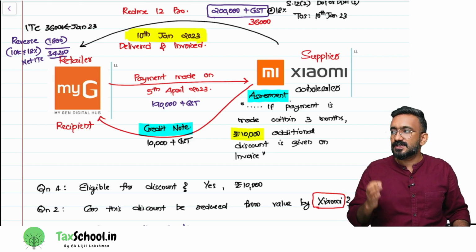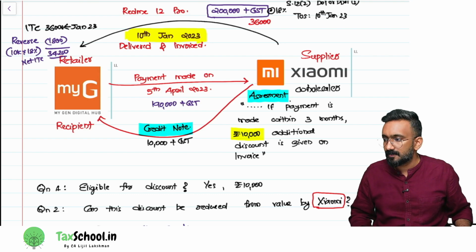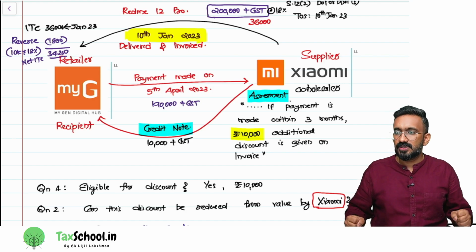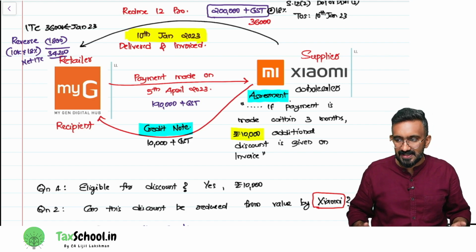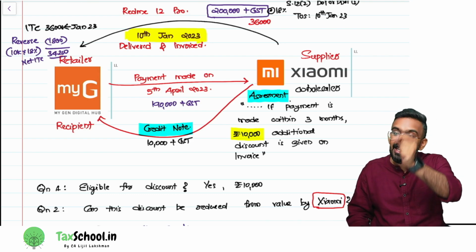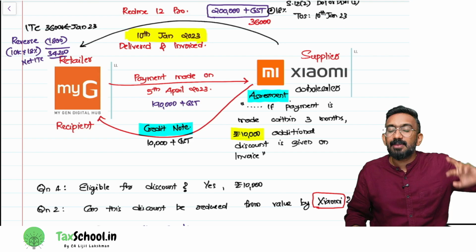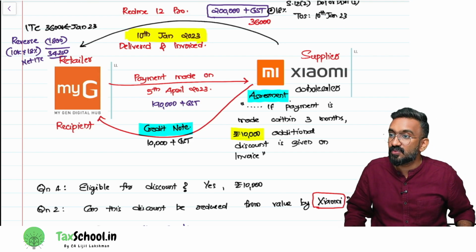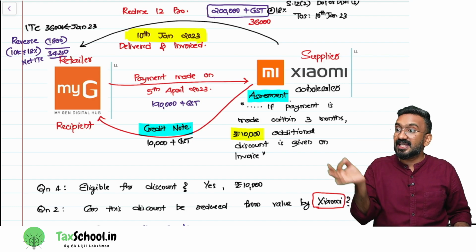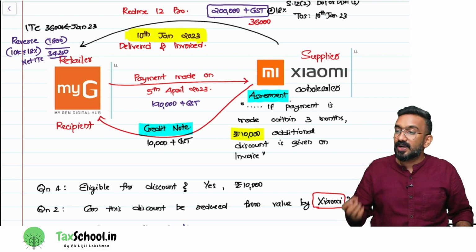Question, was this discount existing at the time of supply? Yes, because the agreement says that at the time of supply itself, they're saying that I will give you this discount. So that first condition is satisfied. Second, am I able to identify this discount against an invoice? What is the second condition? Specifically linked to an invoice. Is it linked to an invoice? Yes, that is also satisfied. What is the third condition?